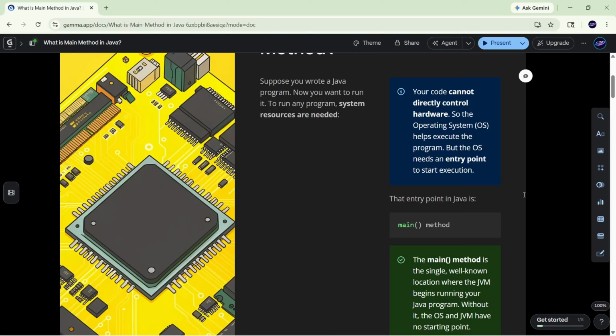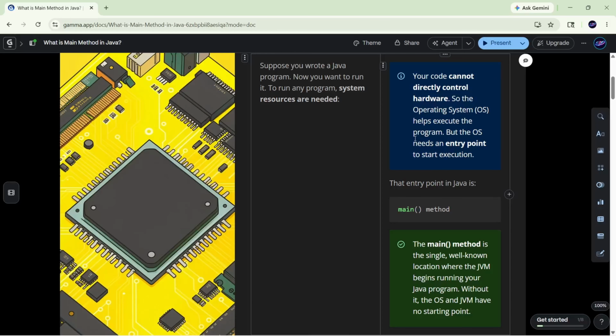But we cannot control the hardware components like microprocessor, hard disk, RAM directly. So your operating system helps us to get control and execute the program. But the operating system needs an entry point to start and execute. That is the main method in Java.